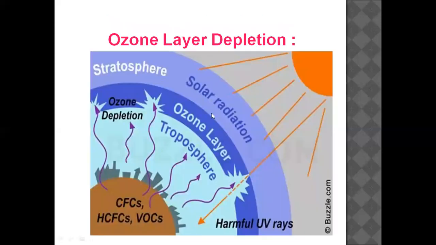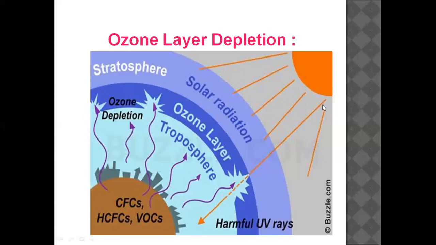This picture shows you the process of ozone layer depletion. Harmful ultraviolet radiations coming from the sun are generally obstructed by the ozone layer. That means this ozone layer is protecting us from the ultraviolet radiation. But when we release chemicals like CFC, chlorofluorocarbon, HCFC, that is hydrochlorofluorocarbon, or VOC, volatile organic compounds, these compounds deplete the ozone. That means they break the ozone layer. They are causing the thinning of the ozone layer, which is known as ozone layer depletion.